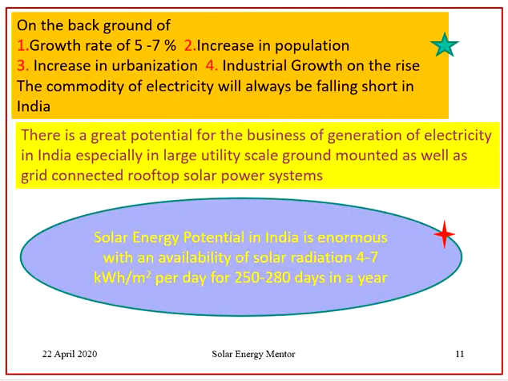On this background, we are targeting a growth rate of 5 to 7%. Simultaneously, there is an increase in population and urbanization. Then industrial growth: if we are targeting a 5 to 7% growth rate, industrial growth is inevitable. So industrial growth is on the rise. So the commodity of electricity will always be falling short in India. There will always be a demand for electricity in India. So what I feel is that there is a great potential for the business of generation of electricity in India, especially on a large utility scale.